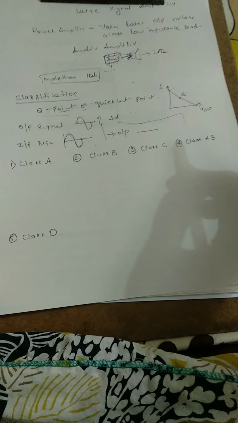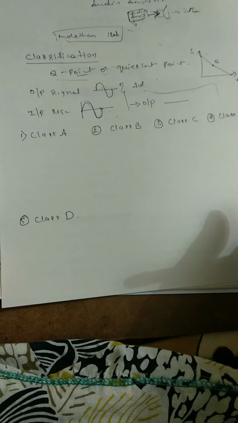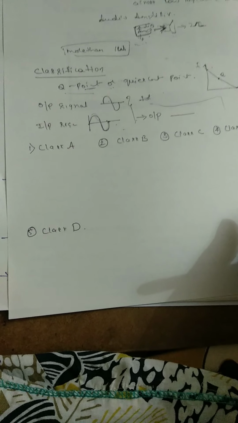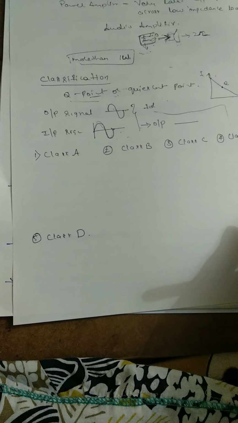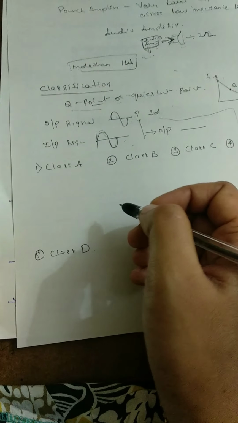Now we'll see what happens in the class A amplifier. A power amplifier is said to be a class A amplifier if the Q point and the input signal are selected such that output signal is obtained for a full input cycle.